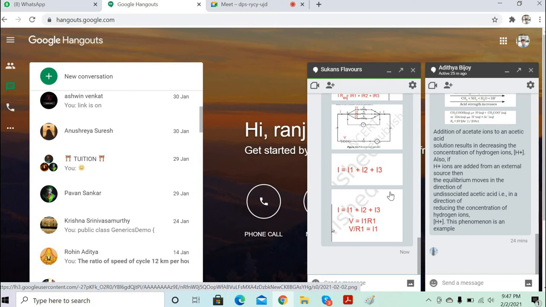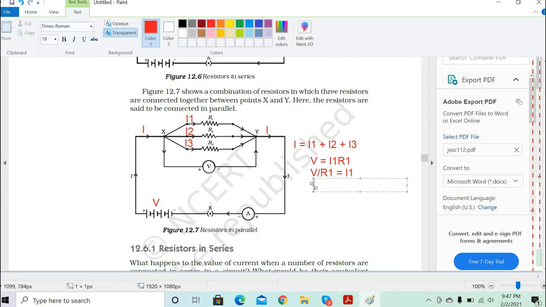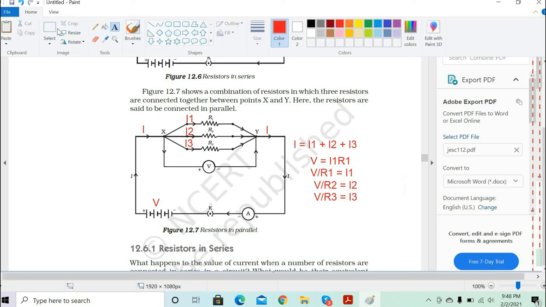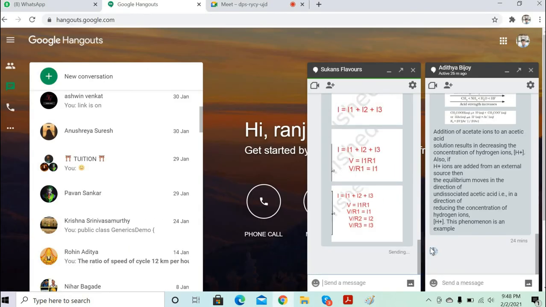Now similarly, for the R2 case, I2 will be equal to V by R2, correct? So similarly, I3 will be equal to V by R3, correct? Can I say like that? Yes, sir. Now substitute in the first equation. In the place of I1, put V by R1. In the place of I2, put V by R2. In the place of I3, put V by R3.